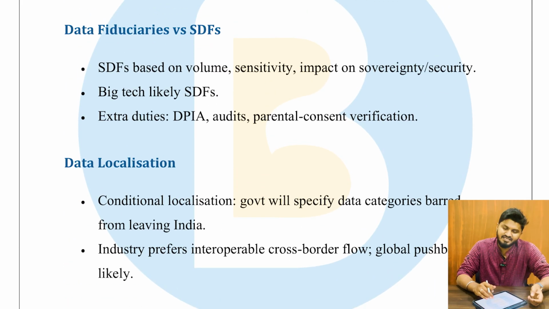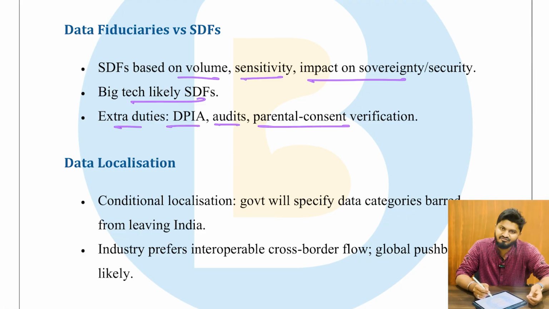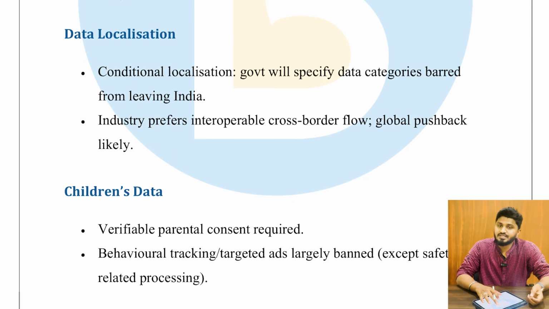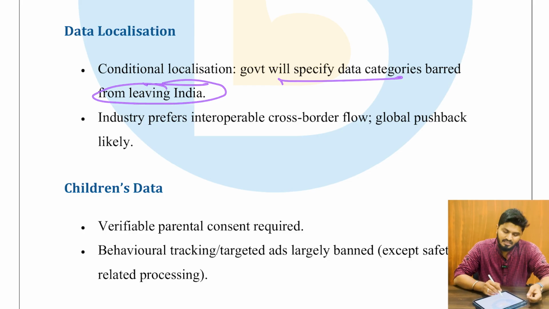Next, data fiduciaries versus SDFs. SDFs are based on volume, sensitivity, and impact on sovereignty or security. Next, big tech is likely an SDF. Okay, and then extra duties are DPIA, audits, parental consent verification, etc. And also there is a provision about data localization, that is conditional localization, where the government specifies data categories barred from leaving India. Next, industry prefers interoperable cross-border flow and also global pushback is likely.